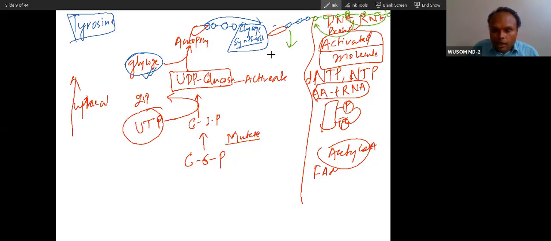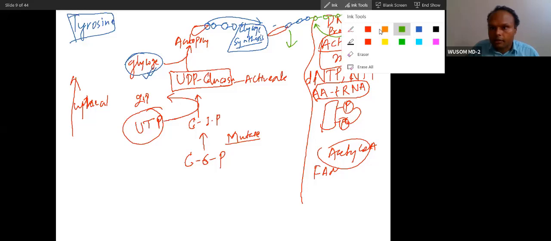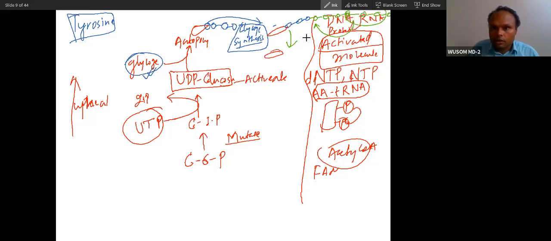When a part of this polysaccharide is shifted here, there will be formation of a branch here. And this branch is formed by which enzyme? Very simple name, the branching enzyme.